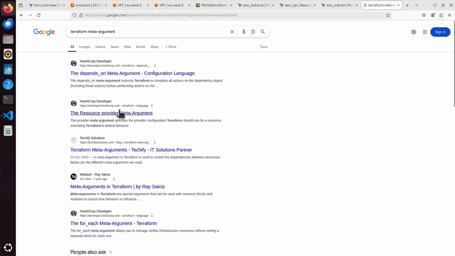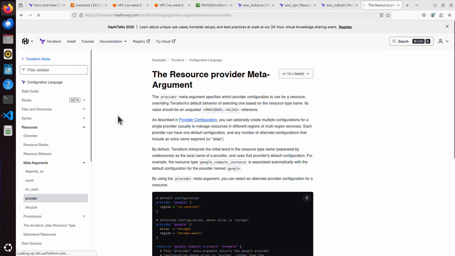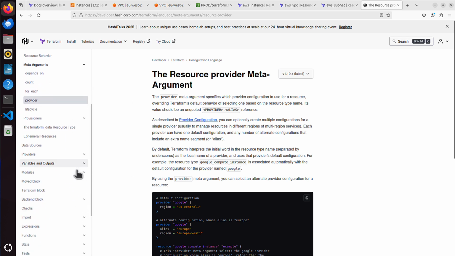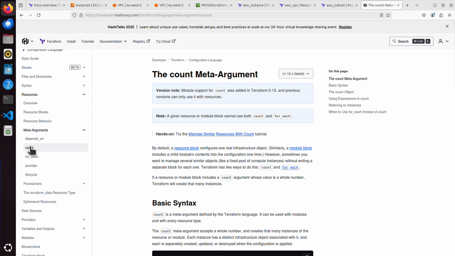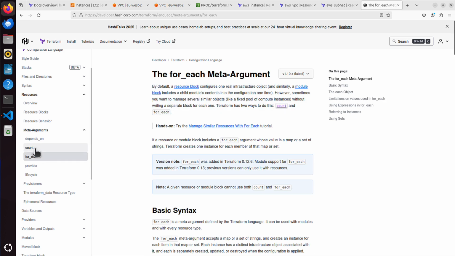And I don't need the depends_on meta argument. I really need the count meta argument. But let's maybe click this one. And in the Terraform documentation, you can see many different meta arguments. And the one that I'm interested in is, as I said, count. Although we could actually use for_each as well, but I will use count this time.